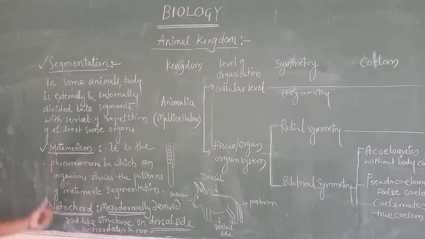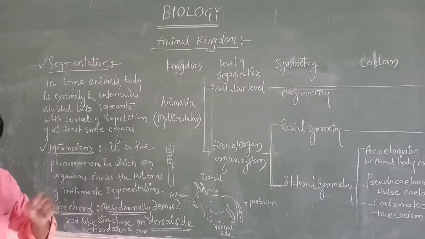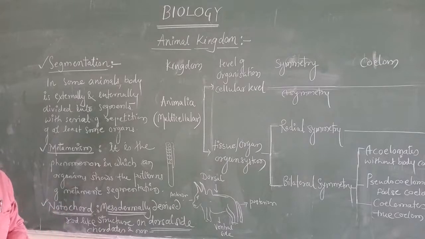And then metabolism and notochord. These all are the fundamental features which are common in various individuals in spite of differences in the structure and forms of animals. I hope you are clear with these things.